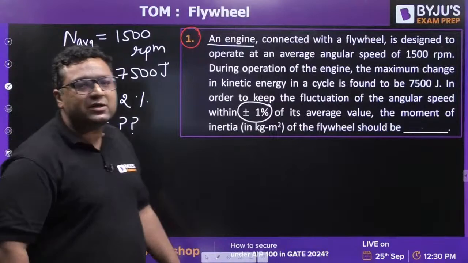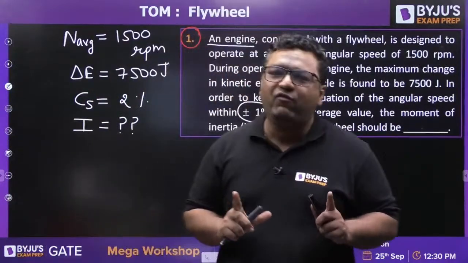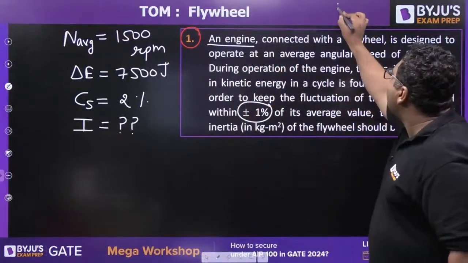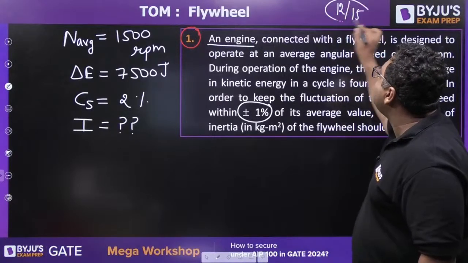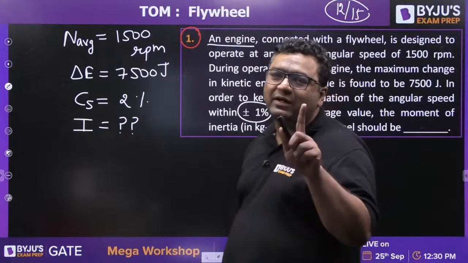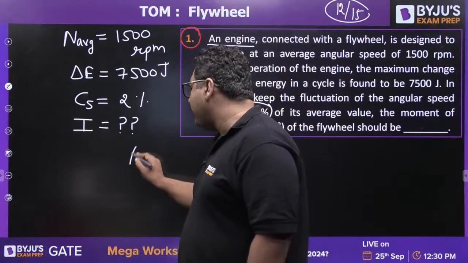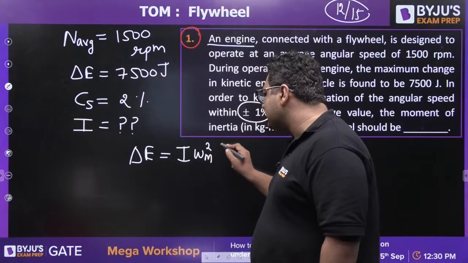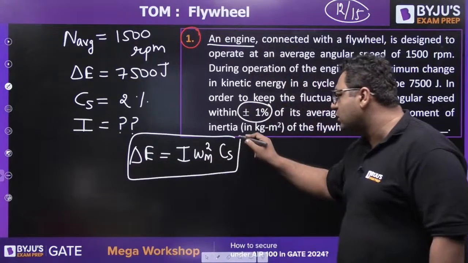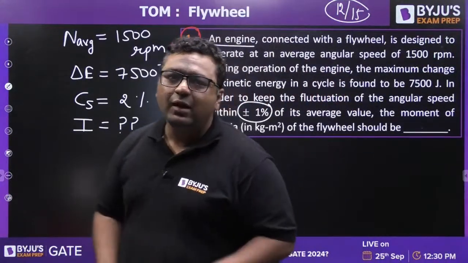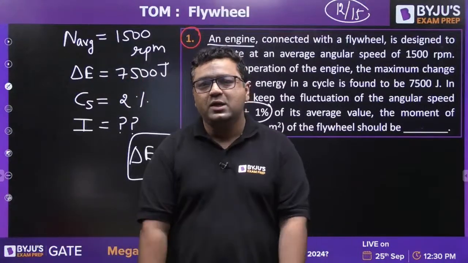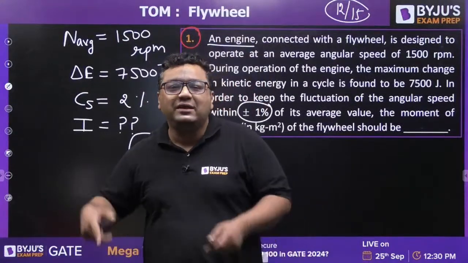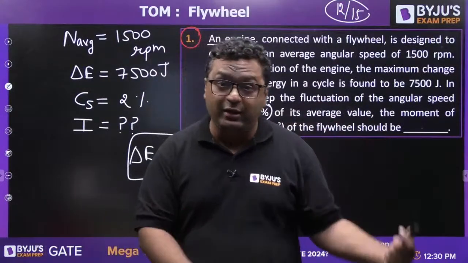If you see the previous year's questions of flywheel, if you find 15 questions from flywheel, you will see that 12 out of 15 questions are of this type only, where you need to use the fundamental equation of flywheel. And the fundamental equation of flywheel is delta E equals I omega mean square CS. So guys, today we are going to cover around 20 questions, and I am going to cover all the types. We are starting from the easy one. There will be some difficult ones as well. You may have seen 3 to 4 questions before also, but the majority are new questions only.